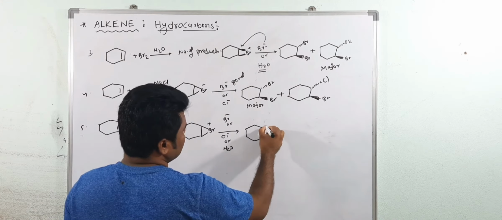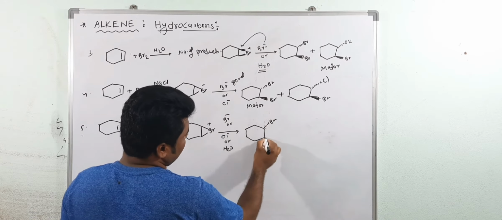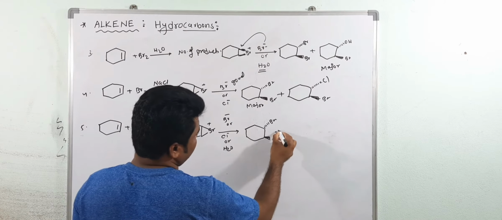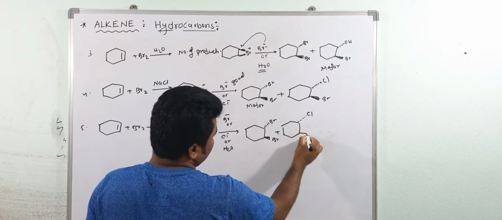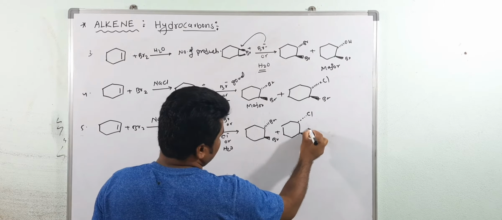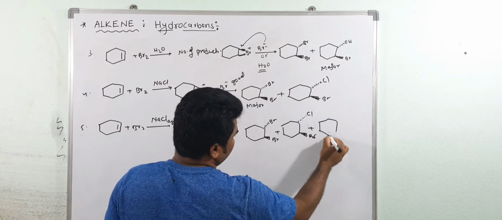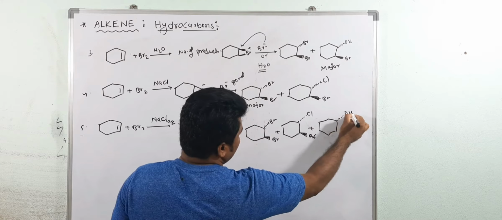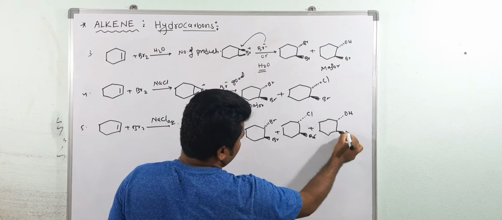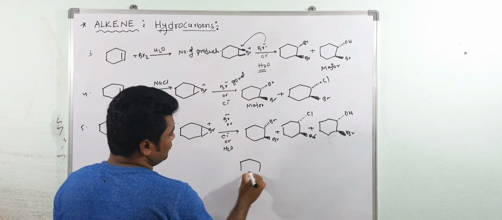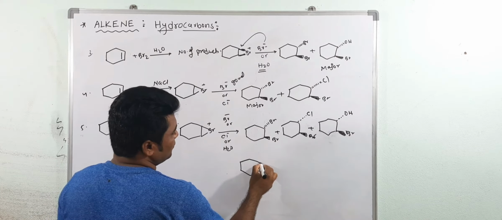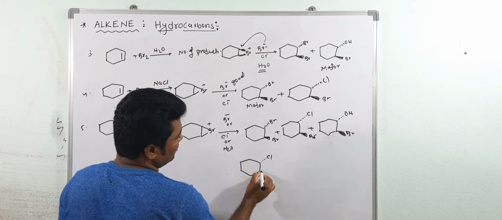Cl, first Br, then second Cl, Br, then third OH, no Br. Understood? But this is not formed. Sometimes they will give Cl.